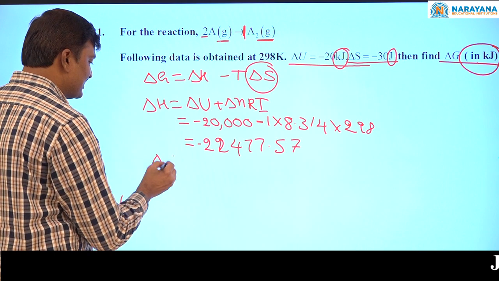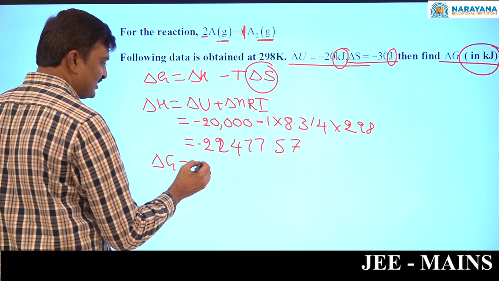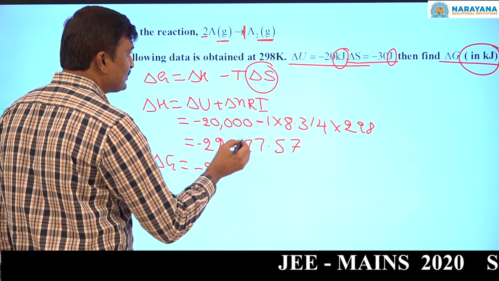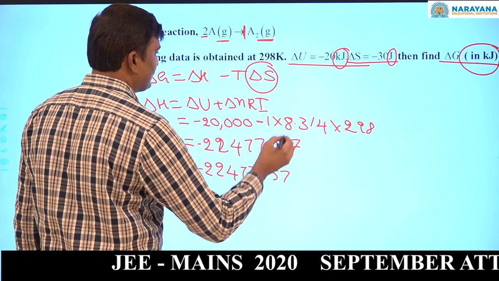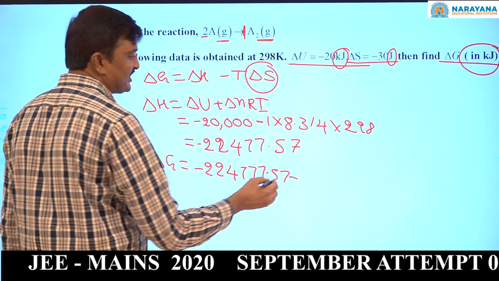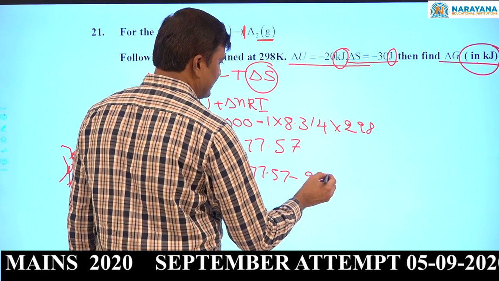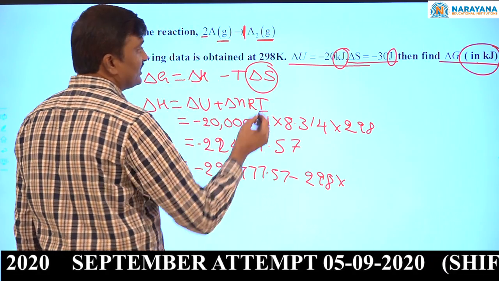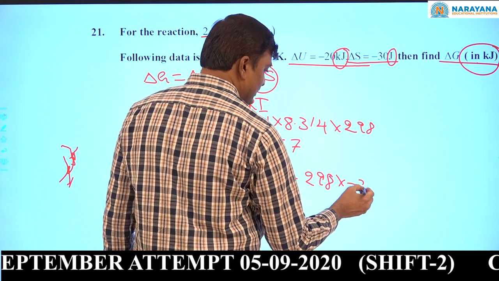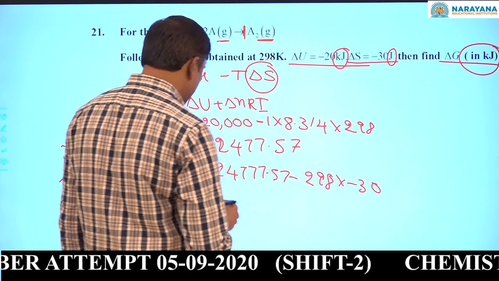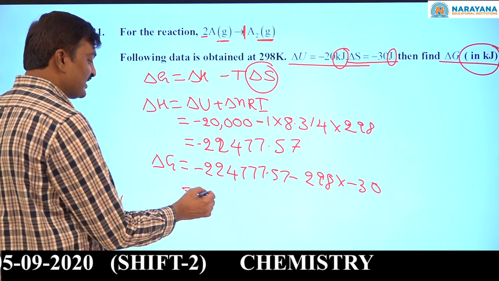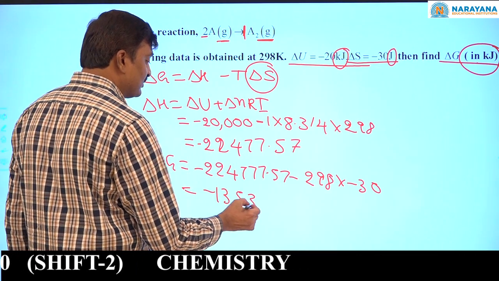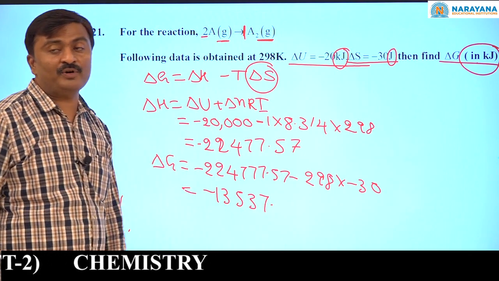Now delta G equal to delta H minus T delta S, that is 22,477.57 minus temperature 298 Kelvin into delta S value in joules, minus 30, minus of minus plus. Now if you simplify this, you will get 13,537.57.